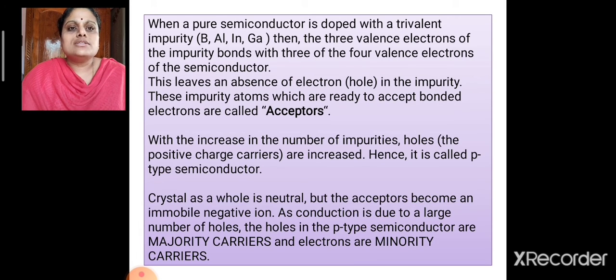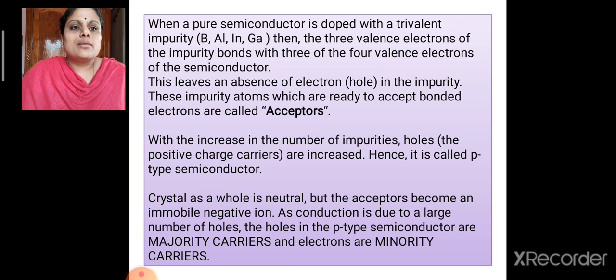When a pure semiconductor is doped with trivalent impurity, then the 3 valence electrons of this impurity bond with 3 of the 4 valence electrons of the semiconductor. This leaves an absence of electron, which is called a hole in the impurity. These impurity atoms, which are ready to accept bonded electrons, are called acceptor impurities.